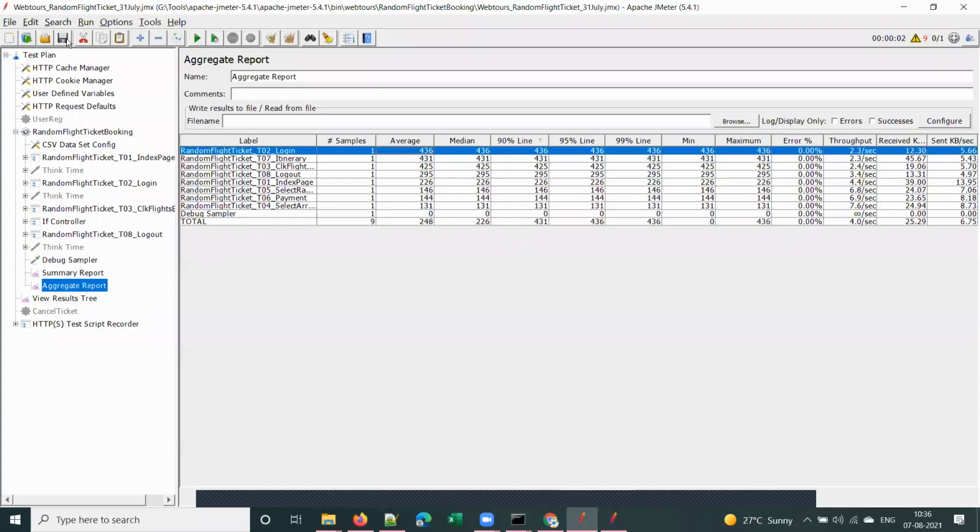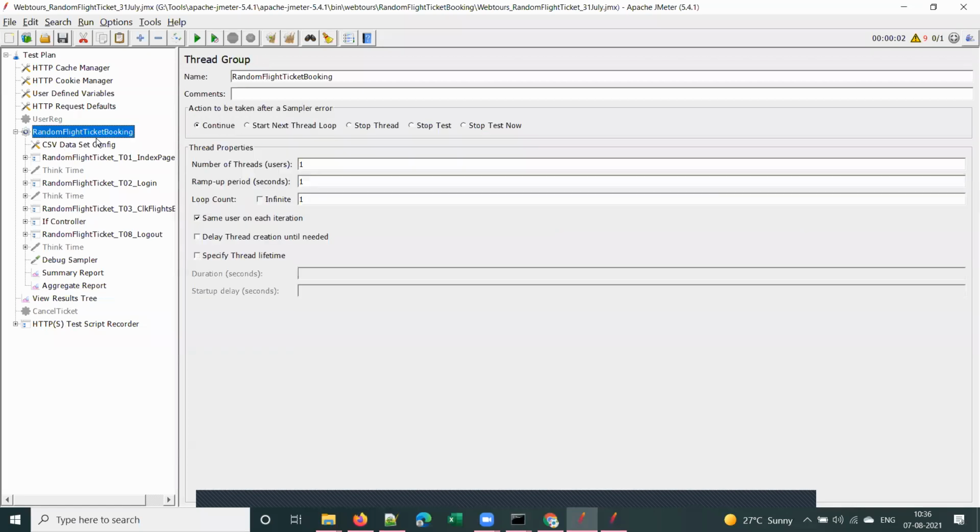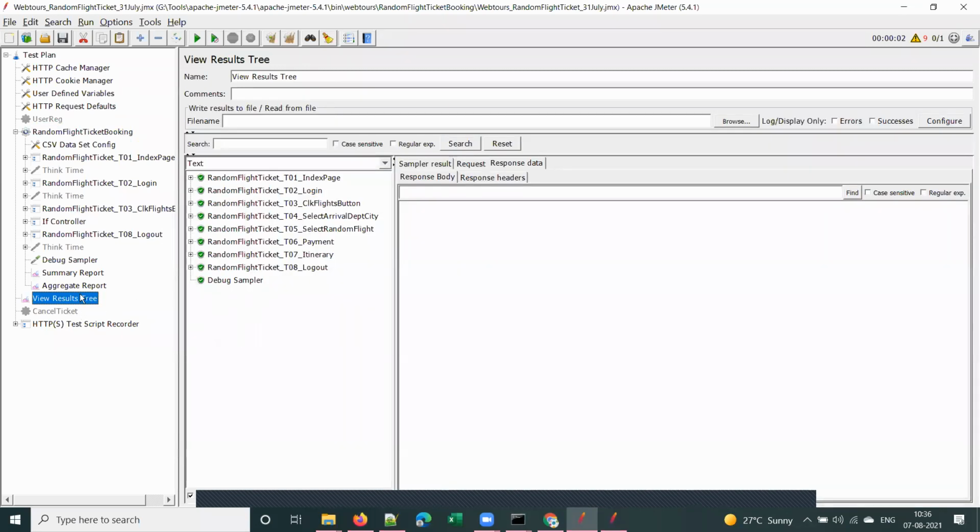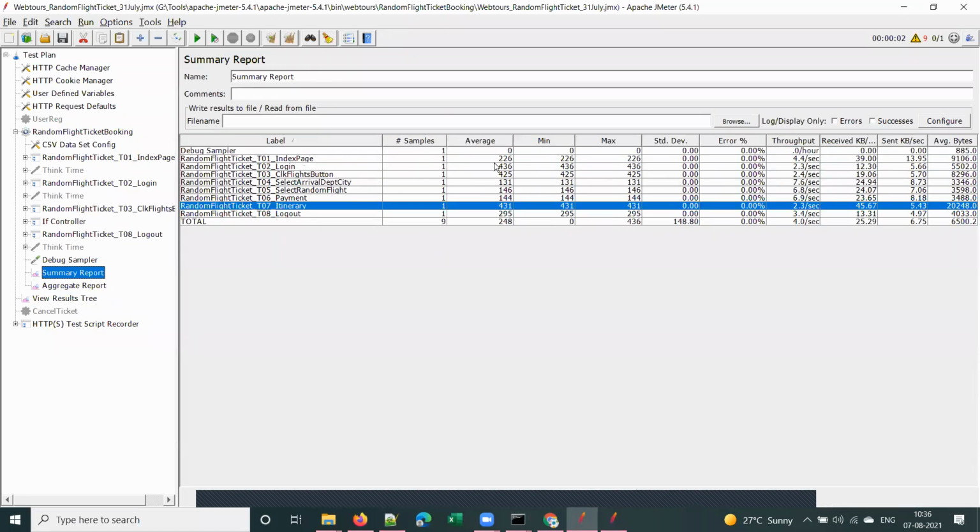Now let's replay the script for multiple iterations. I'll make the loop count 5. I want you to understand how this average, min, max and all work.